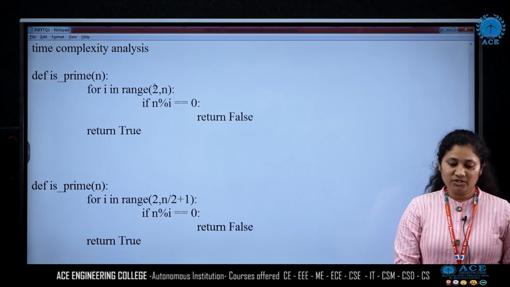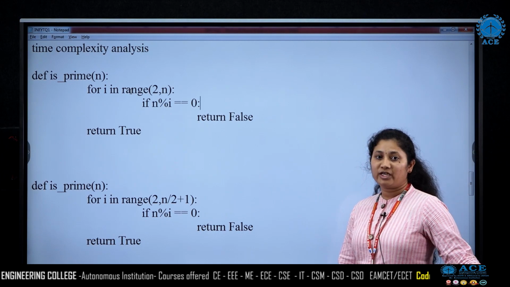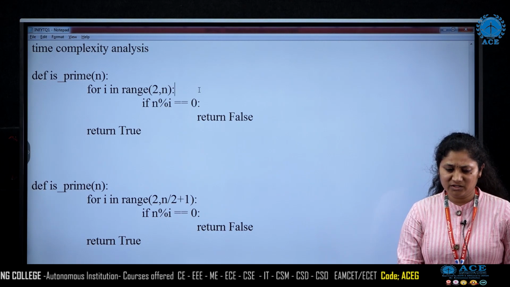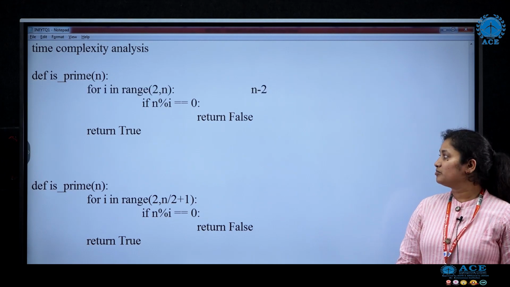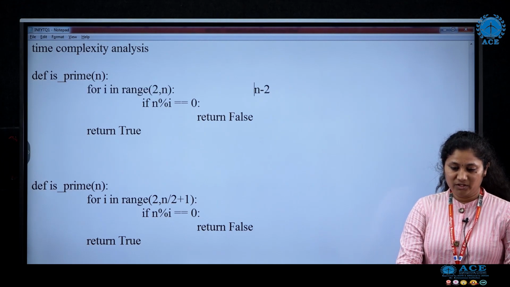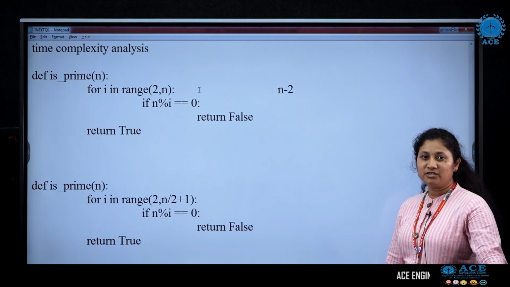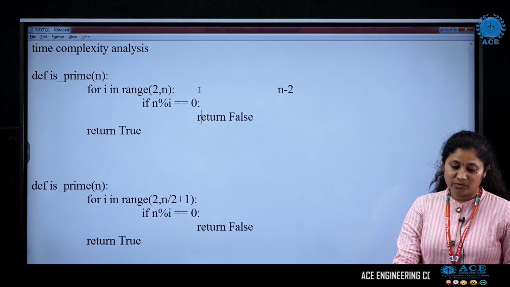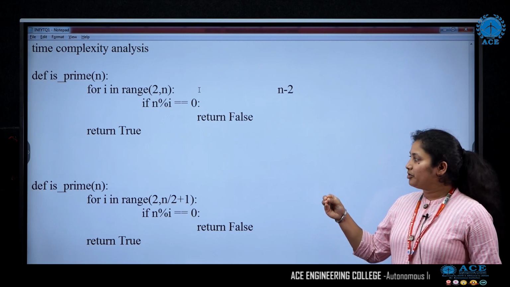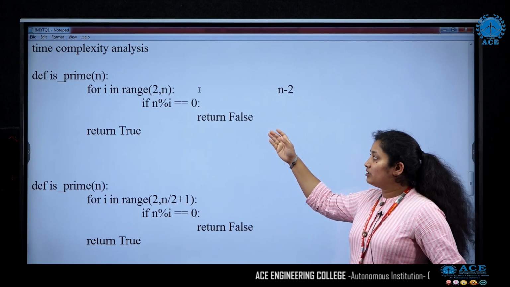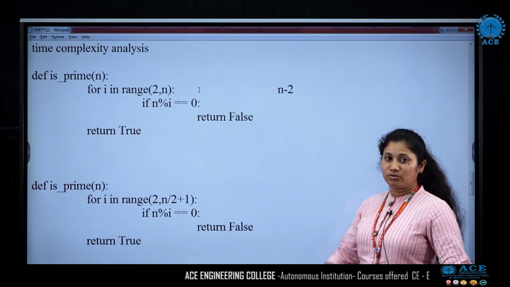So here in the first option, I have taken the loop from the range 2 to n. This means the loop will run for n minus 2 times. So here the order is n minus 2. Only then will it tell whether the number is prime or not. If it is not a prime number, it will return directly, but if it is a prime number, it will run for n minus 2 times.